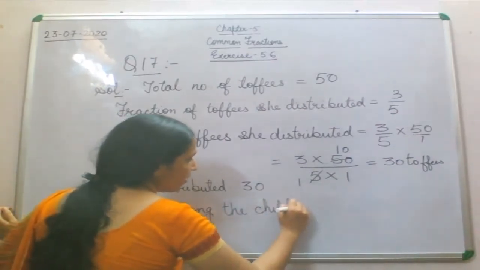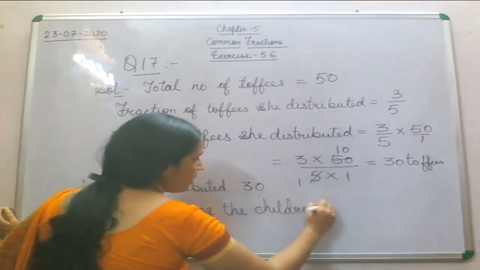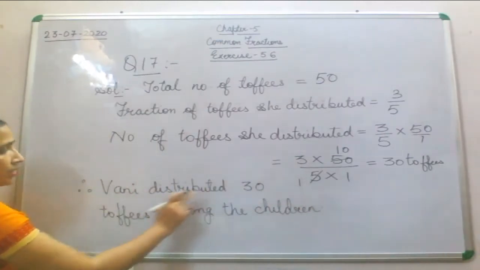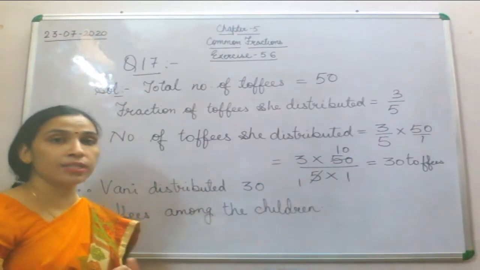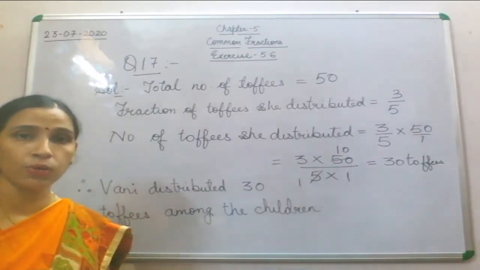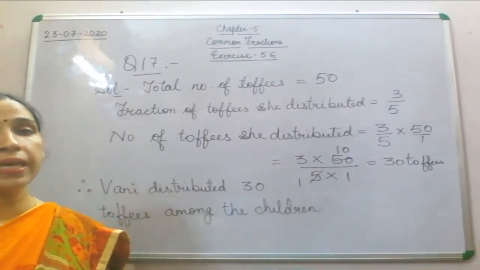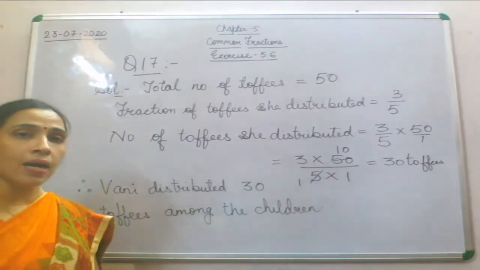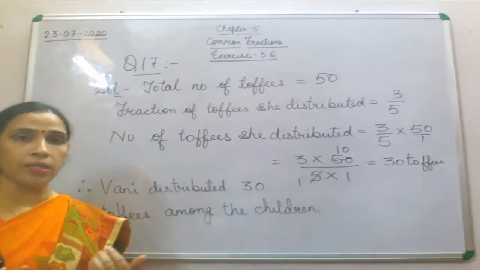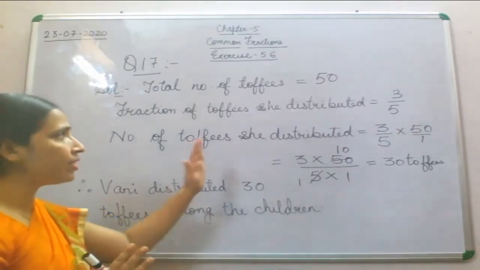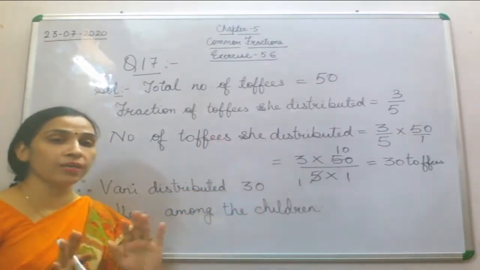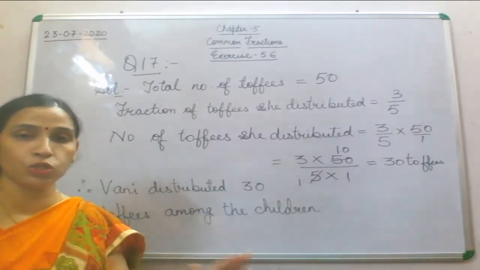Now what we have done in this question, that Vani distributed 30 toffees among the children. What you are supposed to find out in this question is that a girl whose name is Vani has bought 50 toffees in the school, and out of 50 toffees she distributed 3 by 5 of the toffees among the children.